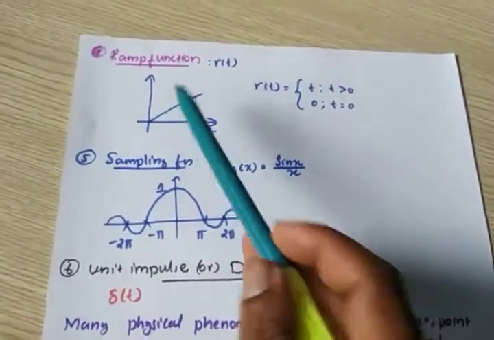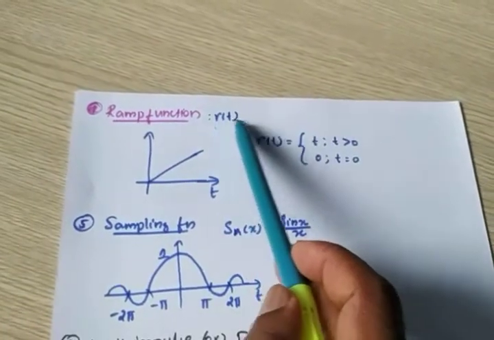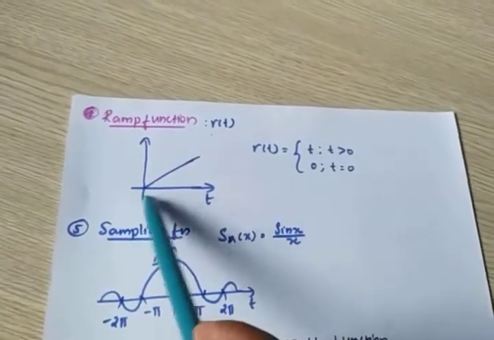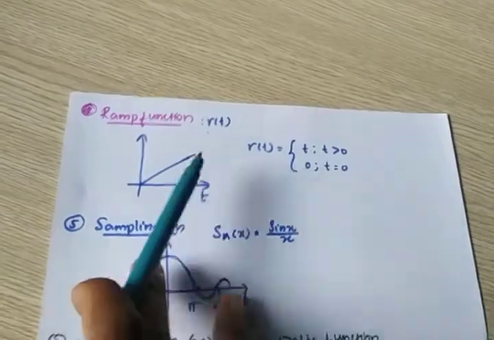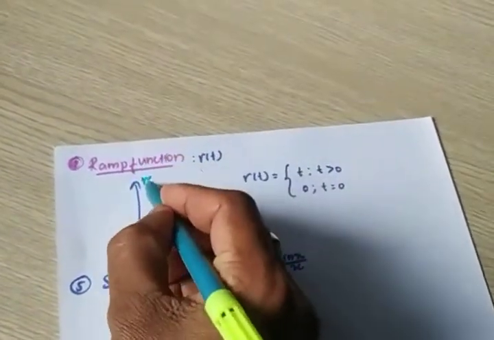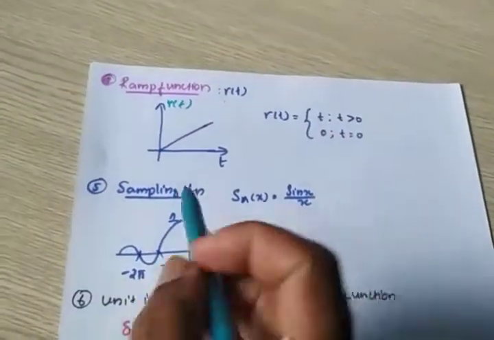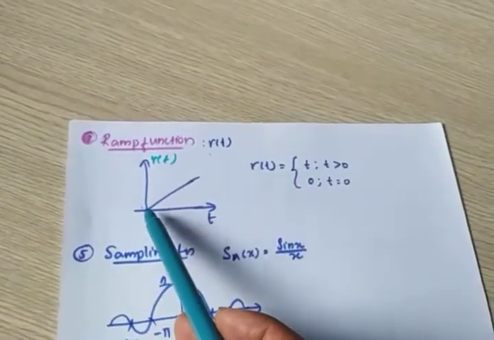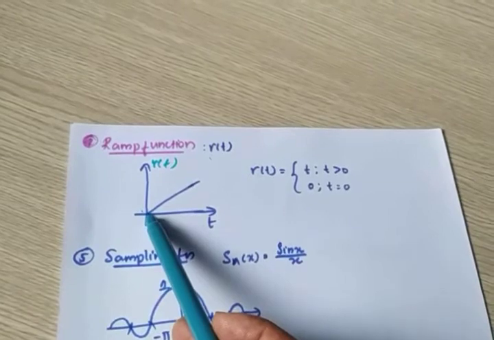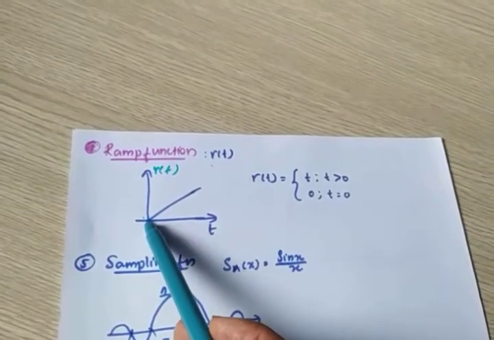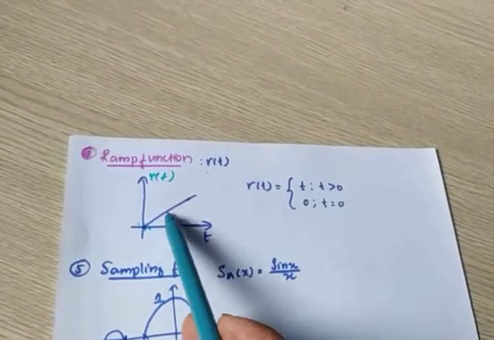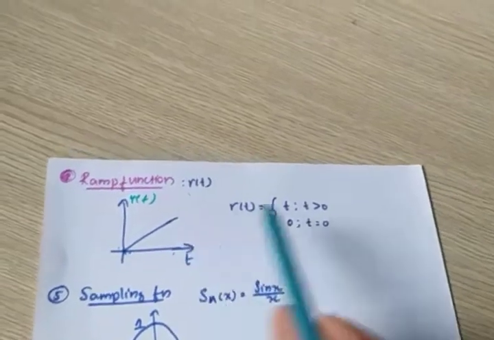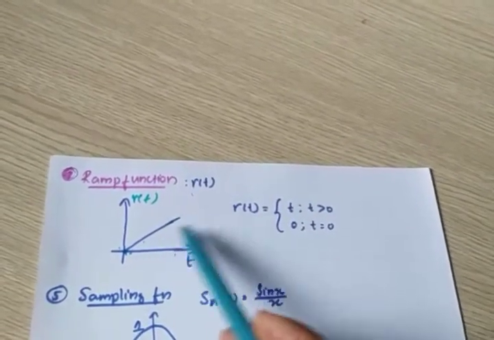Next is the ramp function. A ramp function is represented by r of t. This is the signal representation, and here we can write it as r of t. As time increases, amplitude varies. Look here, at time t equal to 0, amplitude is 0. That is important. As time increases, amplitude also increases. So we represent it as t.